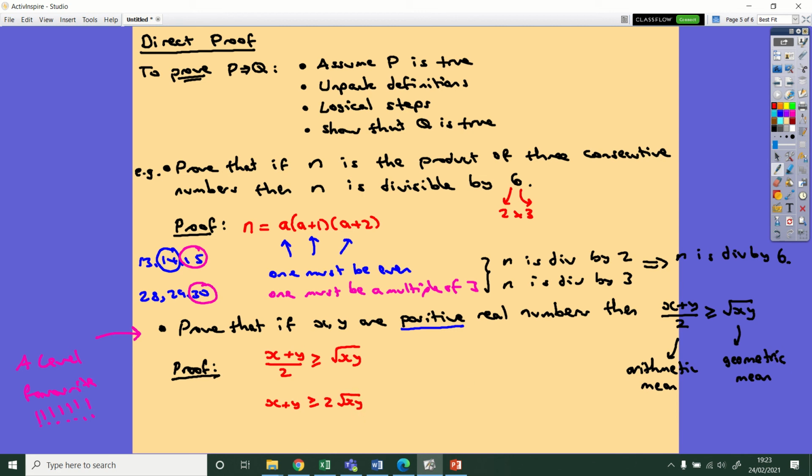Okay, right, here's where the fun starts. I'm going to look at this square root and realise that it's probably something I want to get rid of. So I'm now going to square both sides. Right, this is where the positive aspects of the problem come in. I'm not allowed to square both sides of an inequality unless I'm sure that both sides are positive.